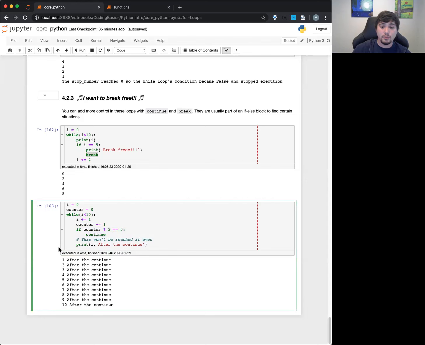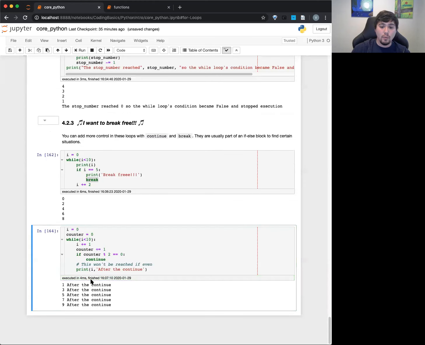So you'll see in this case, only half of the print statements will be here. Instead of after the continue every time, you'll see it be 1, 3, 5, 7, 9. Because basically, if it gets to 2, it says 2 modulo 2 is equal to 0, I'll continue, it goes back to the beginning here, and then keeps going. Okay.